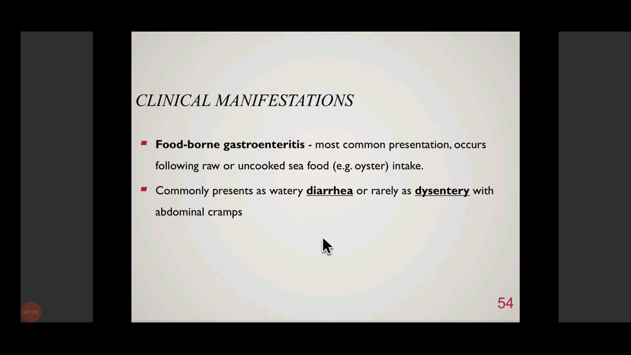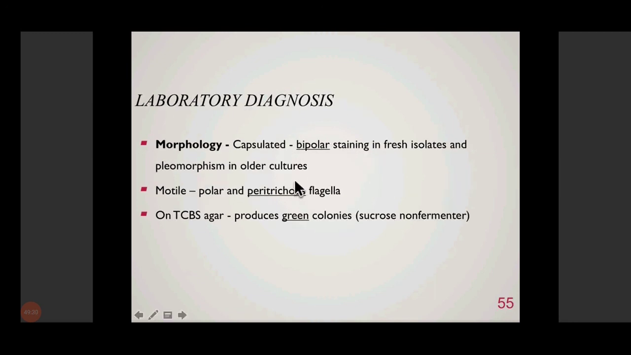Okay. So Vibrio cholerae doesn't cause dysentery. It only causes watery diarrhea, whereas parahaemolyticus can cause dysentery. So this is an important difference between these two.